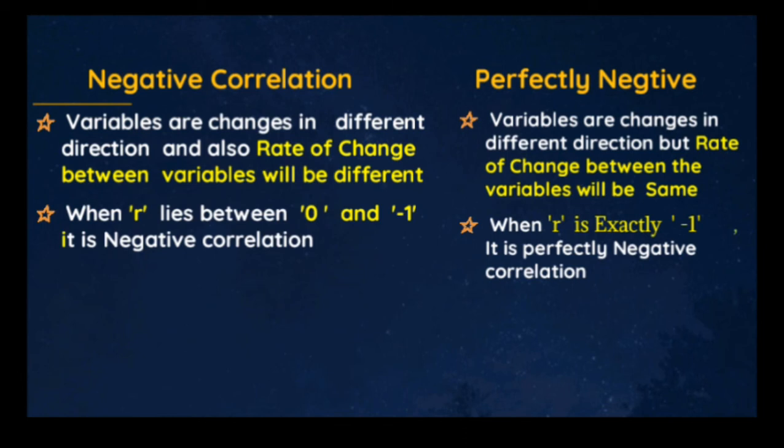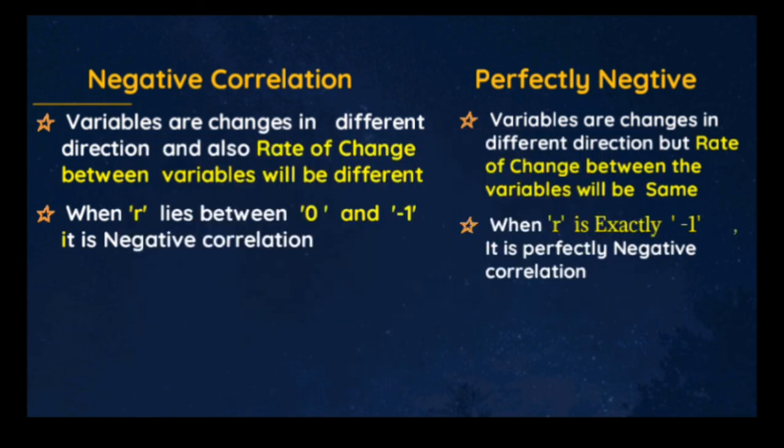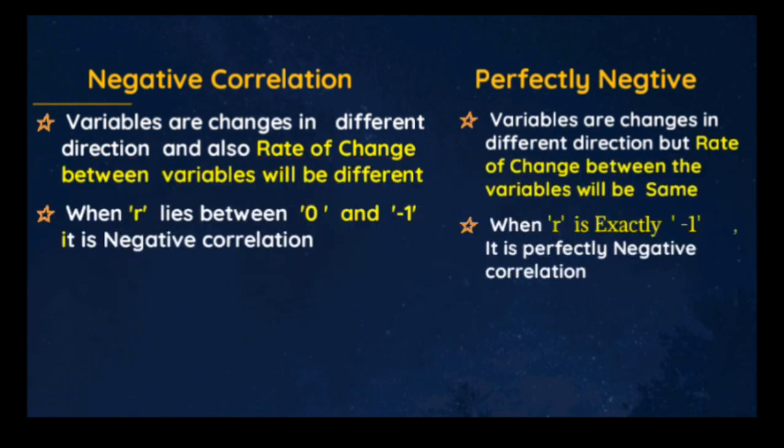And the next one, when R lies between 0 and negative 1, it is negative correlation. So in the case of negative correlation, the value of R will be in between 0 and negative 1. But in the case of perfectly negative correlation, the value of R will be exactly negative 1. These are the differences between negative correlation and perfectly negative correlation.